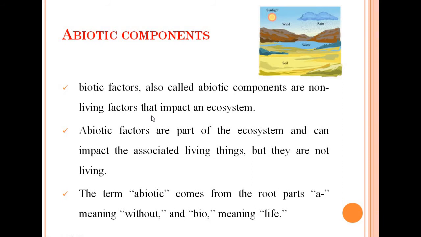Now we are dealing here with the abiotic components. Abiotic means what? Abiotic factors are non-living factors that impact an ecosystem. Abiotic factors are part of the ecosystem and can impact the associated living things, but they are not living. They are affecting the biotic components itself. As we have dealt earlier, the term abiotic comes from the root parts a meaning without, and bio meaning life. So the word abiotic means non-living.